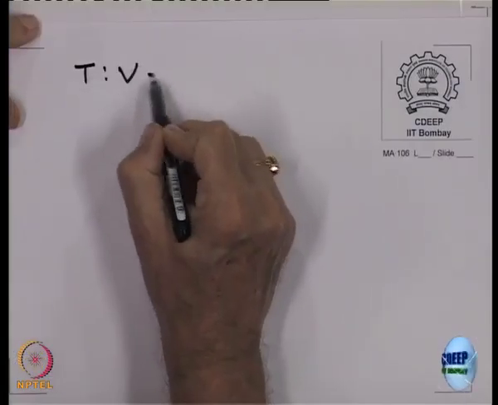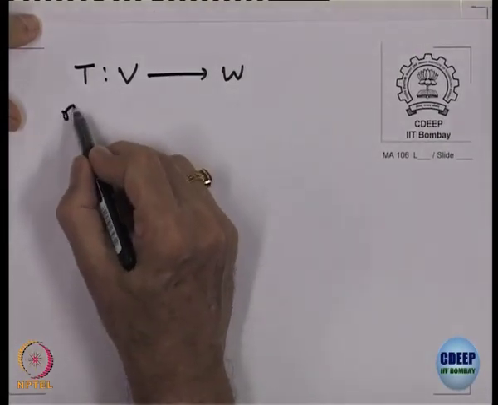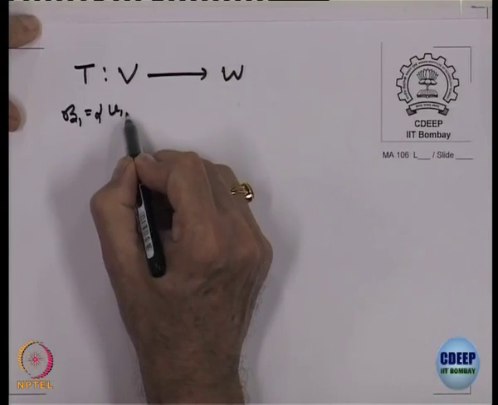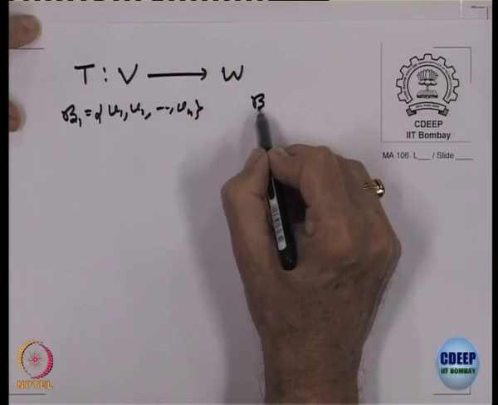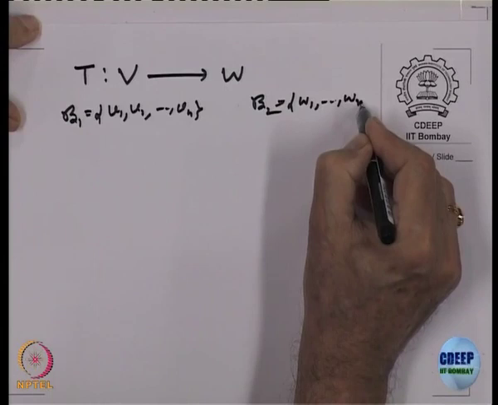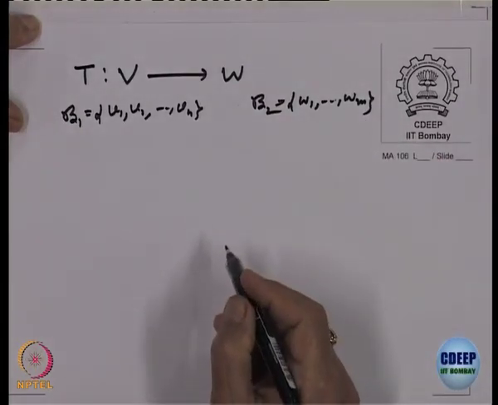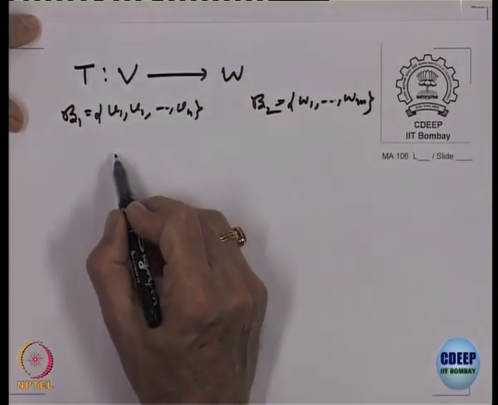Okay. So, let us look at a proof of that. I will write the proof first and then show you, so that is a revision. T is from V to W. Here you have got a basis B1, which is V1, V2, Vn. Here you have got a basis B2, which is W1, Wm.